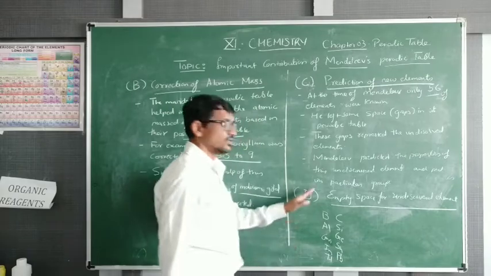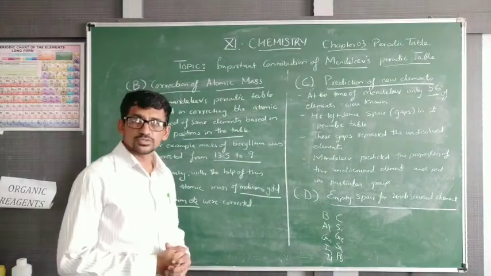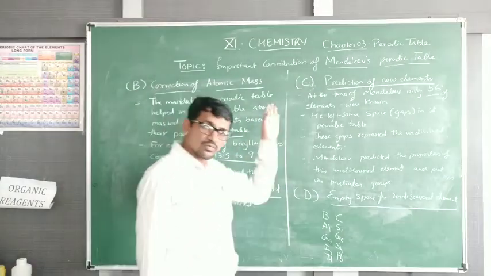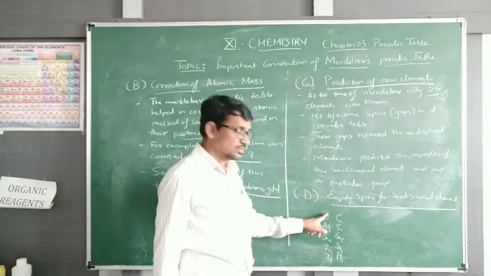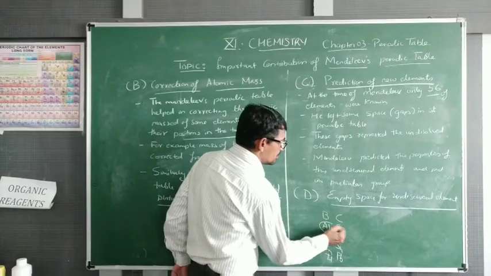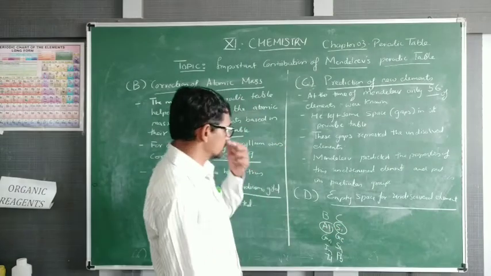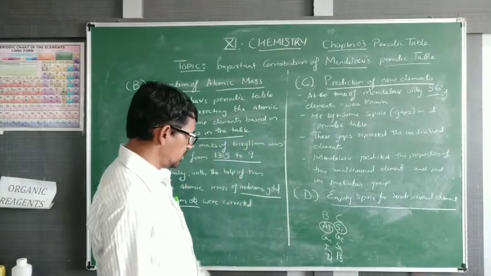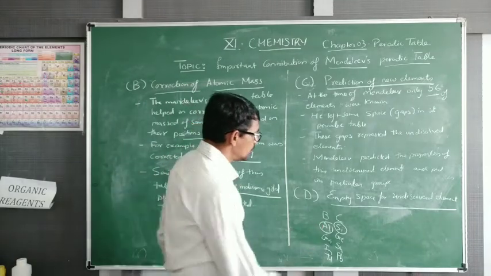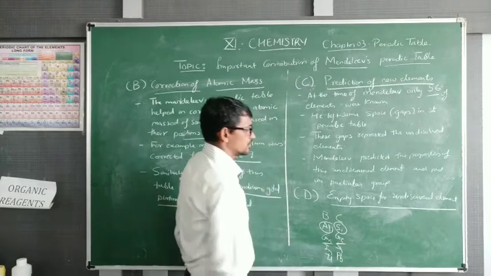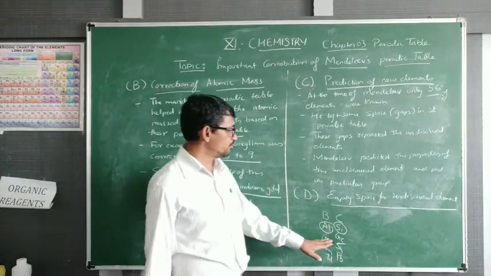You remember the groups and their elements in vertical, boron family and carbon family. Okay, aluminium and silicon are discovered, but below these elements are not discovered by Mendeleev. So he put the empty space over there.